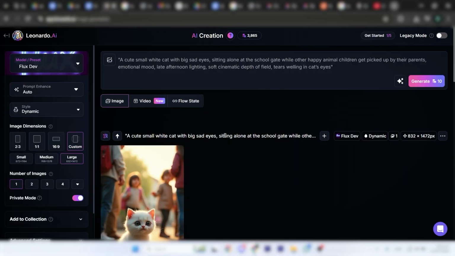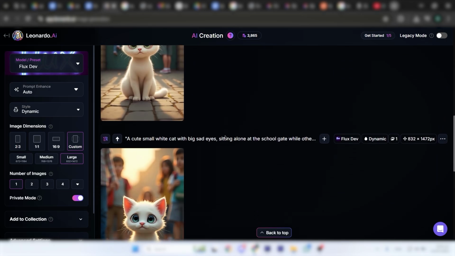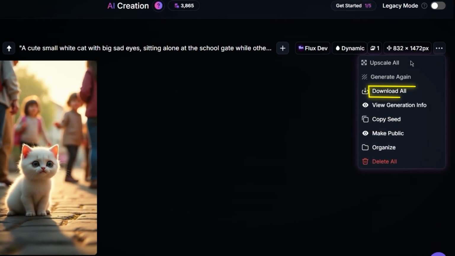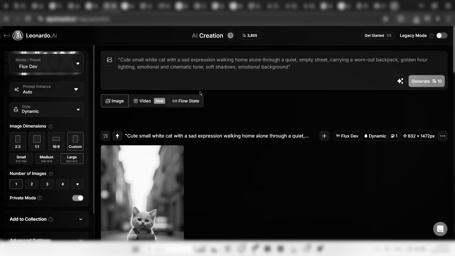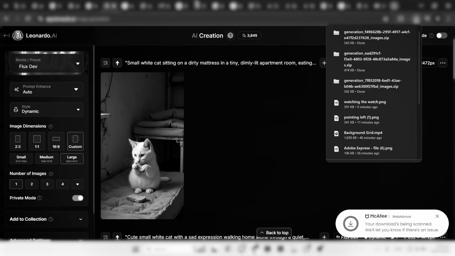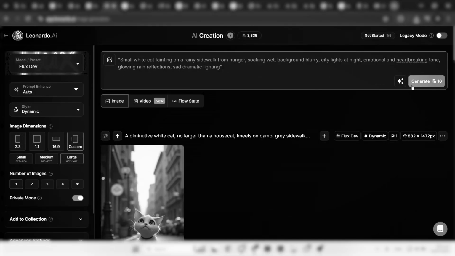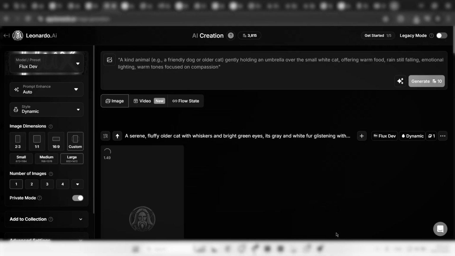Once the generation is complete, you will have 4 different images to choose from, and honestly, it's up to you which one you would like to use on your video. I personally like this one, so I will hit the download button and save it on my computer for later. The next step from here is pretty simple. Simply go back to ChatGPT and copy and paste every single prompt in the image generation, and repeat the same method until you have all the images downloaded in your computer.